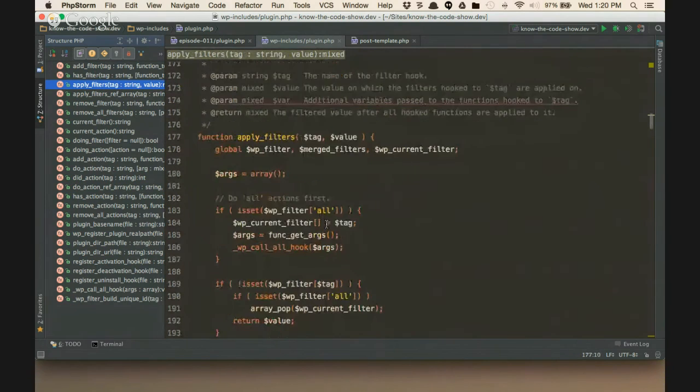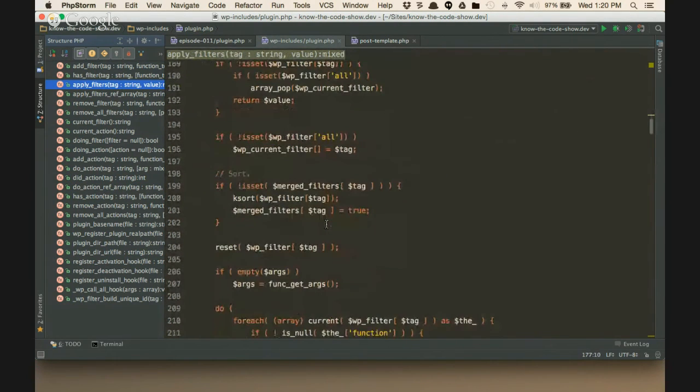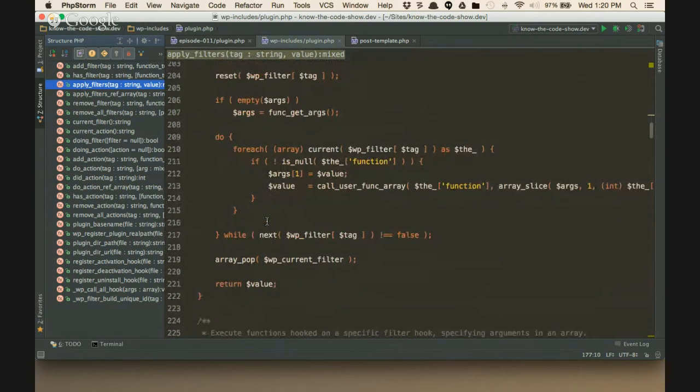Now let's go back to, watch your eyes. Here's apply filters. We come down. Here's the line that makes it different. Right there. A filter returns the value. So here, when I do the call and I'm calling out to each of the callbacks, I'm bringing back the value, right? The very last callback that manipulates it is the value that gets returned.